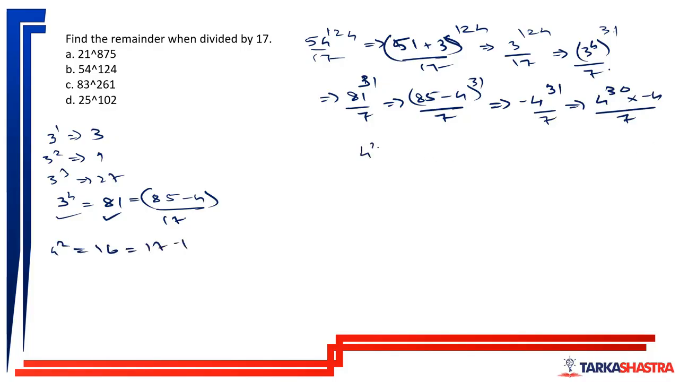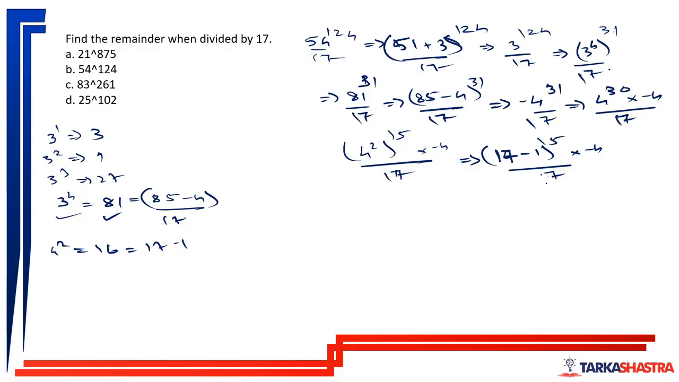So what I'll do? 4 square to the power 15 into minus 4 divided by 17, which is 17 minus 1 to the power 15 into minus 4 divided by 17. We are dividing by 17 here. So this will leave a remainder of minus 1 to the power 15 into minus 4, which is nothing but minus 1 into minus 4, which will leave a remainder of 4 only.